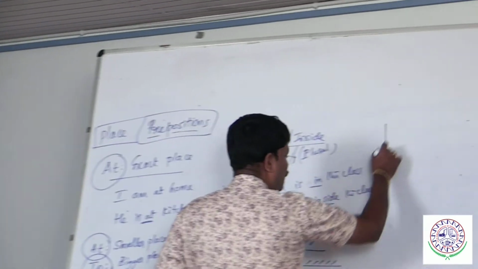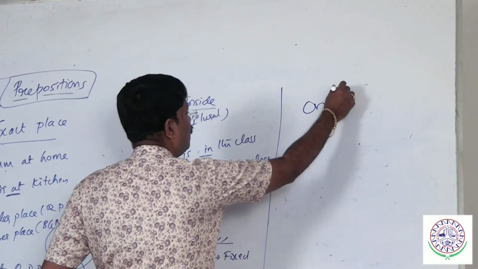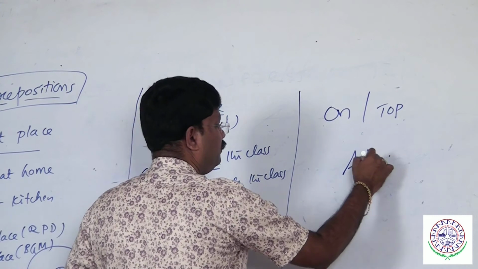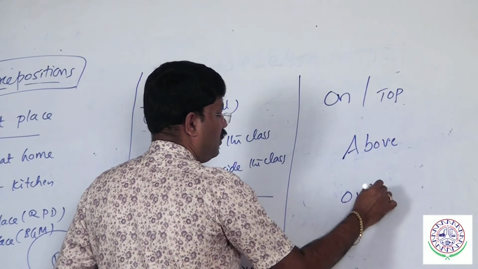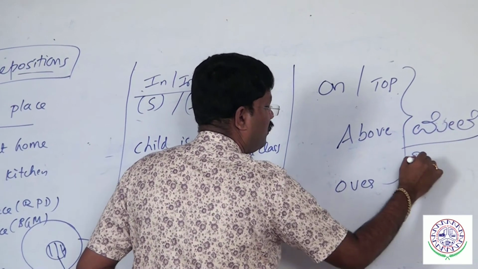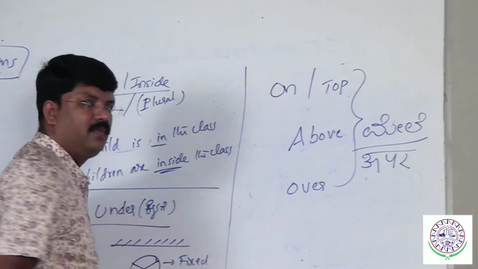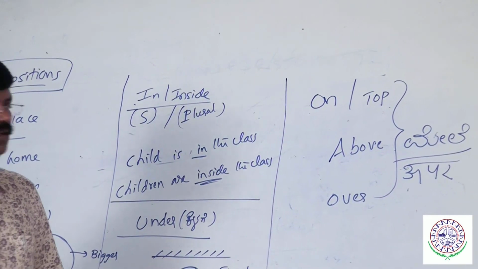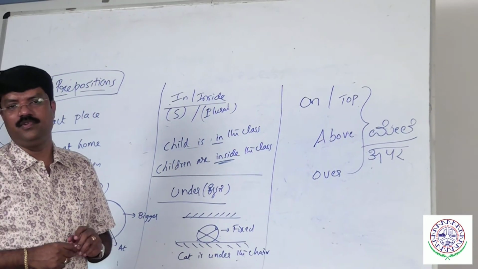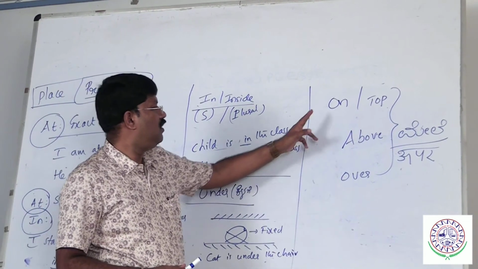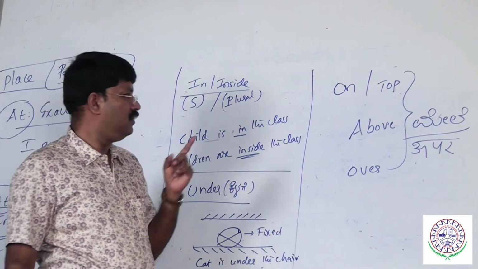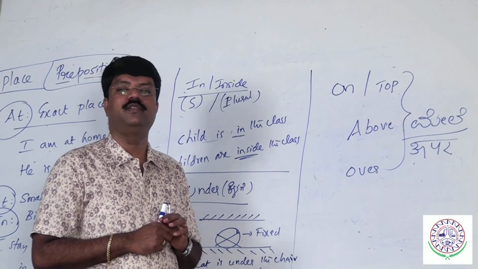Now we'll move on to the very important topic: on or top, above, over. Meaning: mele, ooru. But we have to be very careful in usage. 100% sure we can expect minimum 10 marks questions from this topic out of 25. Believe me friends. On, top, above, over, all have the same meaning: above. But we have to use as per the situation.